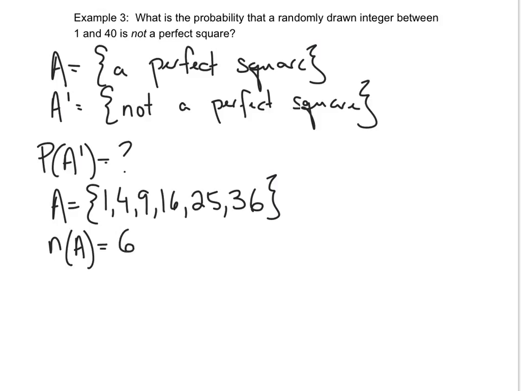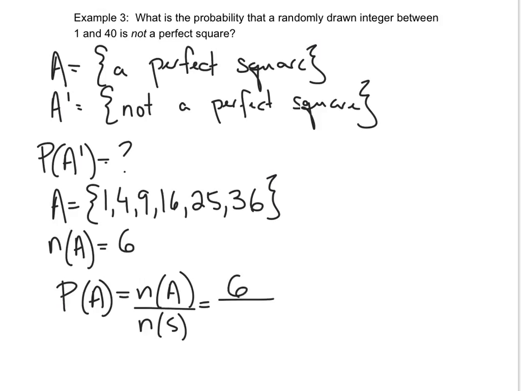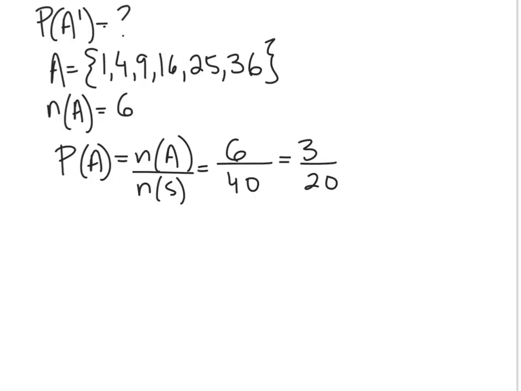Yep. And so what is our probability of A occurring? Let's just recall the equation. So 6 out of 40 numbers, which reduces to 3 out of 20. So now how do we find the probability of not A?